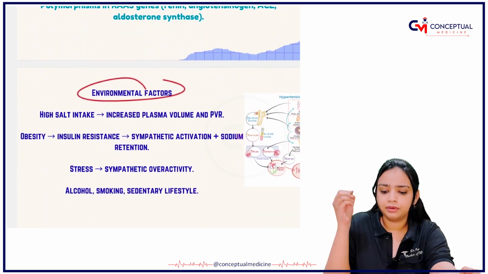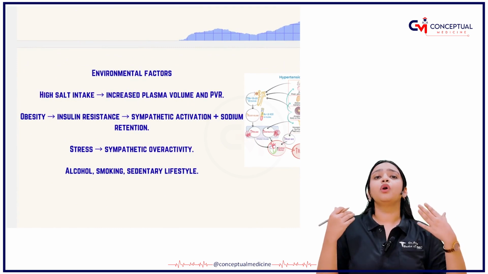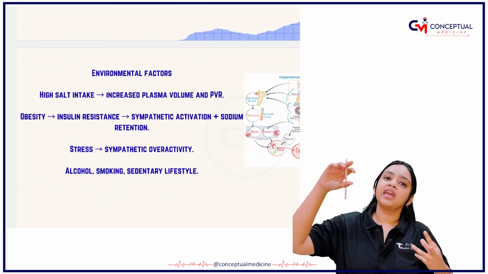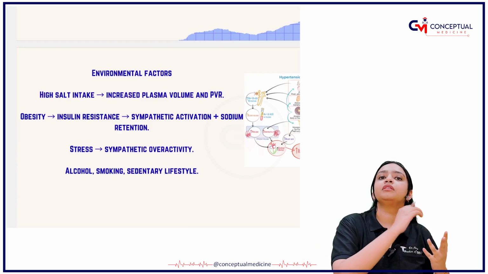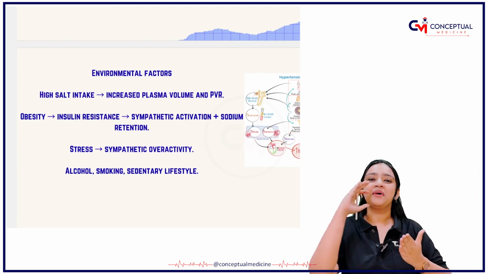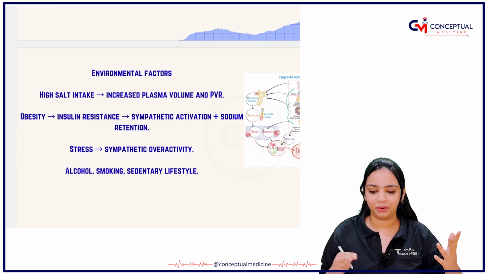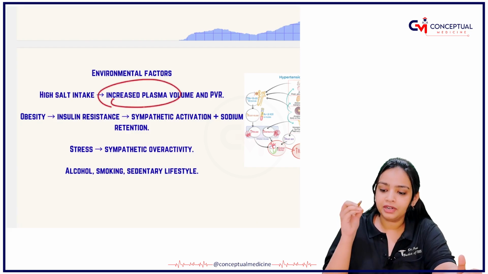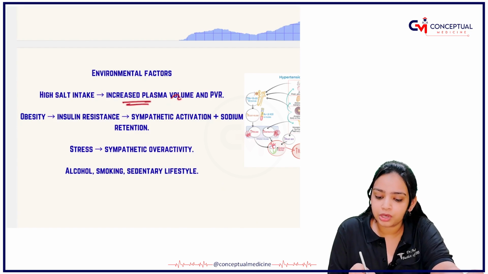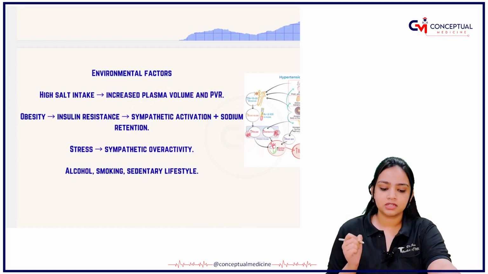Next, what are the environmental factors? Maybe the person is consuming a large amount of salt. Okay, there are some people who want extra salt in each and everything. Not just on wounds, they put salt on each and every dish that they eat, they put an extra amount of salt. So what happens is, after taking an extra amount of salt, extra sodium, there is an increased plasma volume and peripheral vascular resistance.